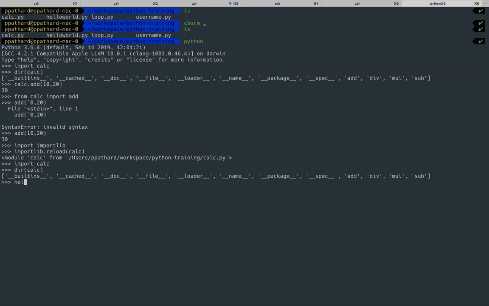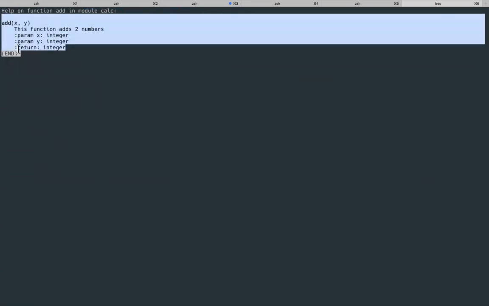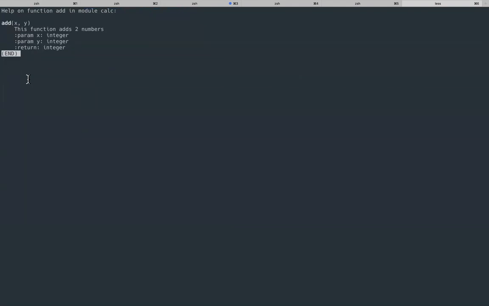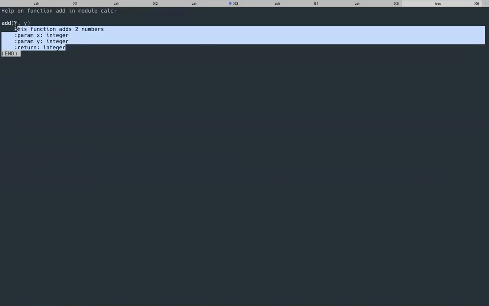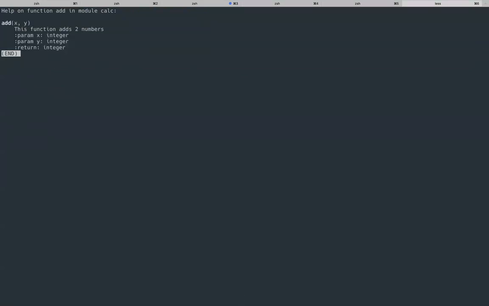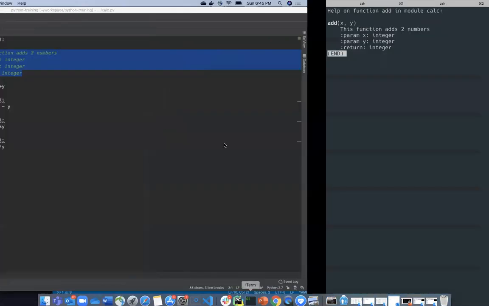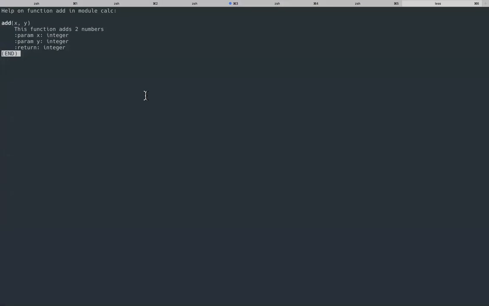Now when you do dir of calc, it is the same thing, nothing has changed. But if I do help calc.add, it should give you some help documentation that I wrote. Previously when I had shown this help functionality, there was some information that you are getting. Now you understood that whatever you write in the function definition comes as part of the help. So you write the documentation here, and when you type help, this comes. So you need to write better documentation so that other developers can understand how to use this.